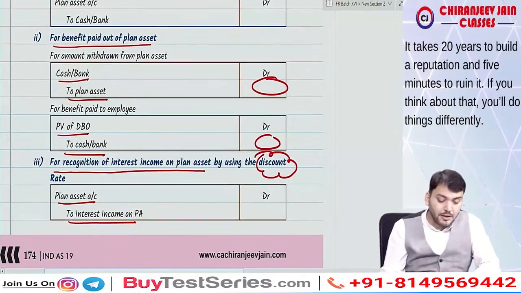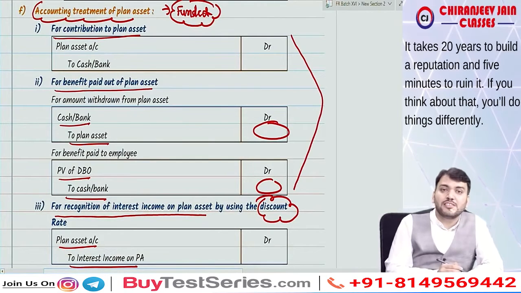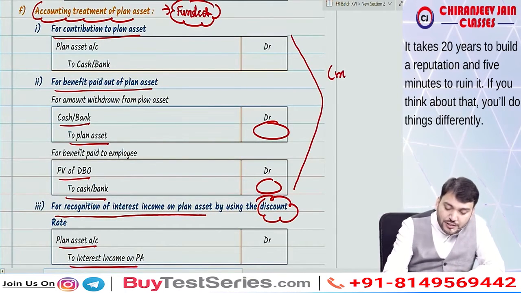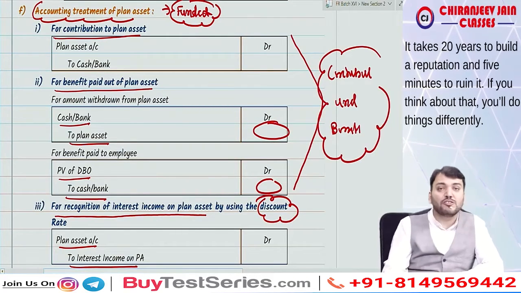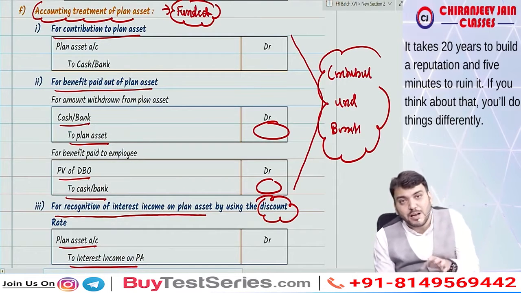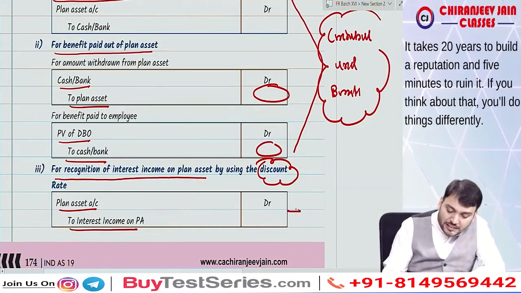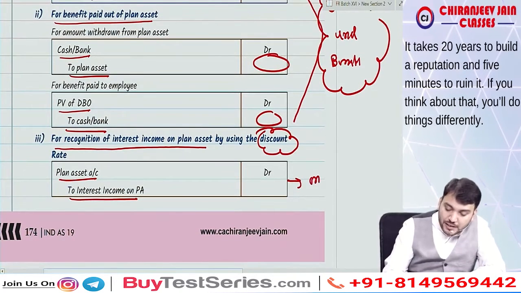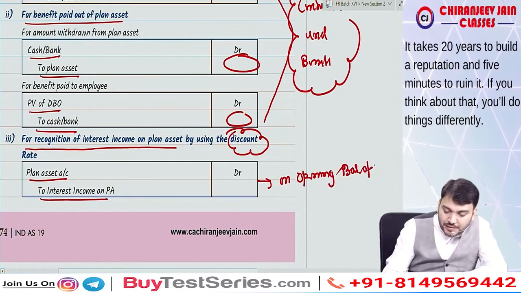Understood? If the question is silent, we will always assume that the contribution and the benefit have been paid at the end of the year. If the question is silent, we will assume that contribution to the plan asset and benefit paid out of plan asset happen at the end of the year. If that assumption is taken, then this interest will always be calculated on the opening balance of plan asset. Are you getting what I'm saying?